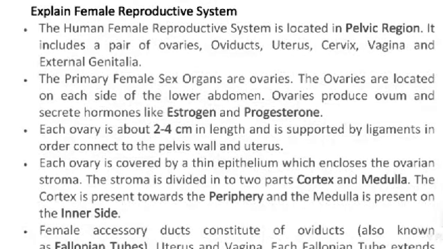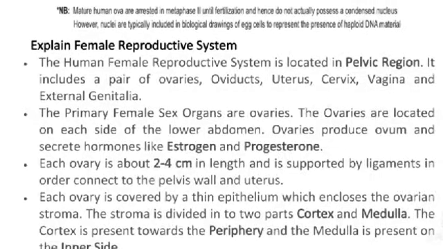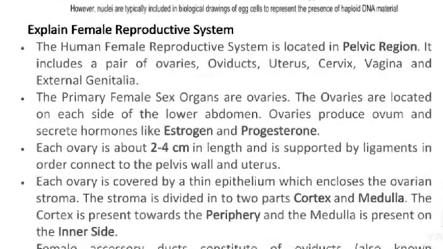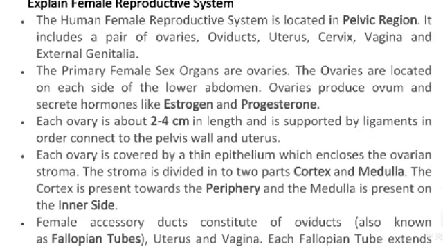Explain the female reproductive system. The human female reproductive system is located in the pelvic region. It includes a pair of ovaries, oviducts, uterus, cervix, vagina, and external genitalia. The primary female sex organs are the ovaries. The ovaries are located on each side of the lower abdomen. Ovaries produce ovum and secrete hormones like estrogen and progesterone.